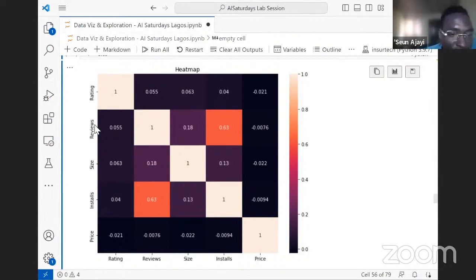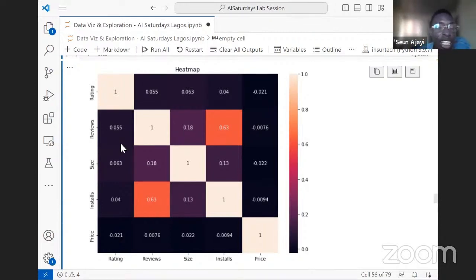We can see here we have rating, reviews, size, install, price. Those are the numerical features in the dataset. And again, on the y-axis, we have the same set. So what we are doing is plotting these features against each other to check if they correlate.